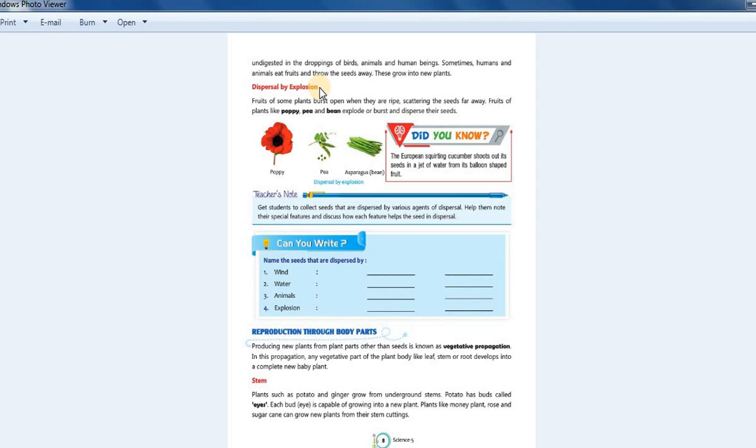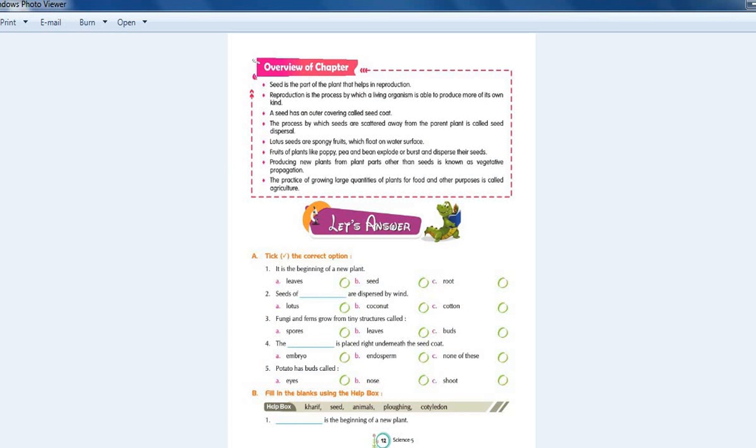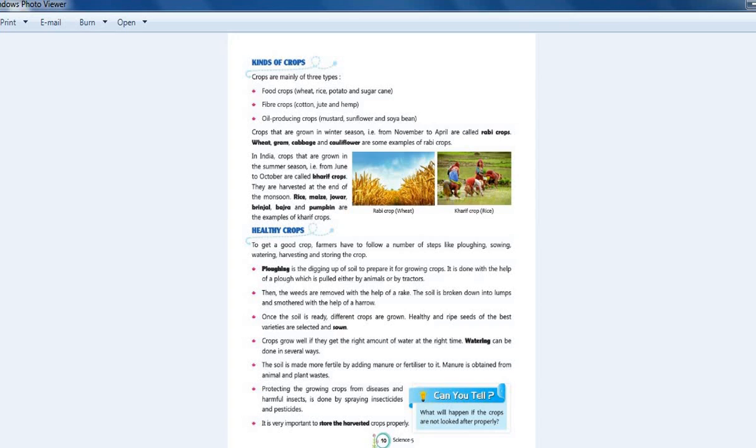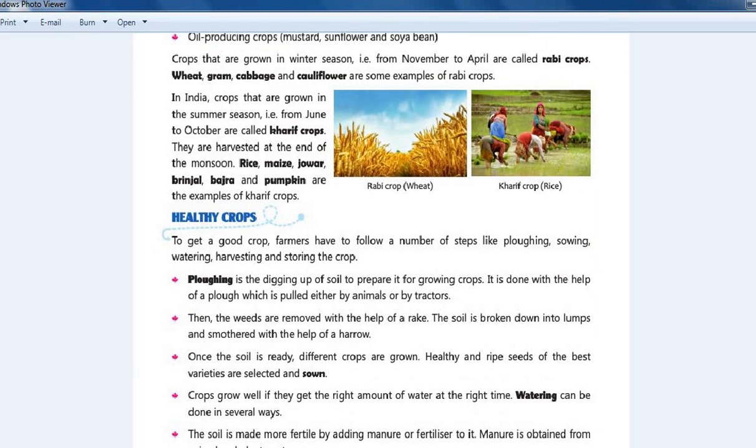Next, fourth question. Differentiate between Kharif and Rabi crops. And the answer is on page number 10, paragraph 2nd.